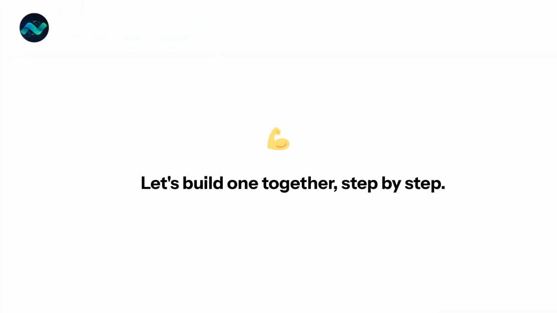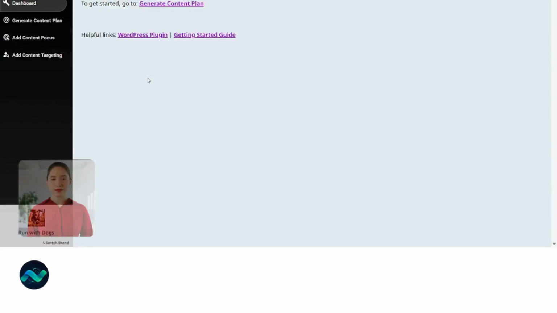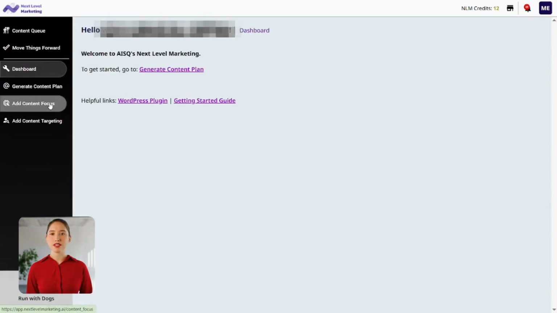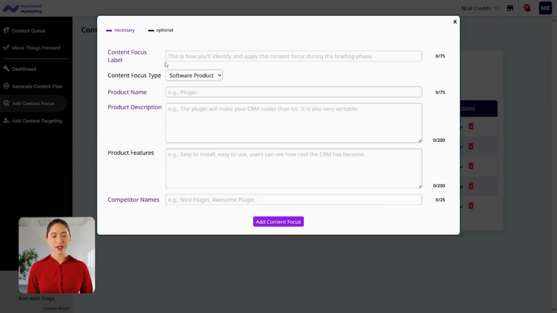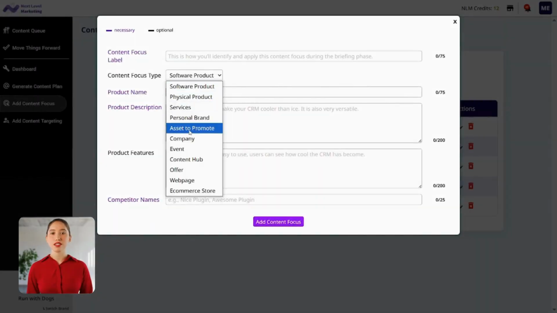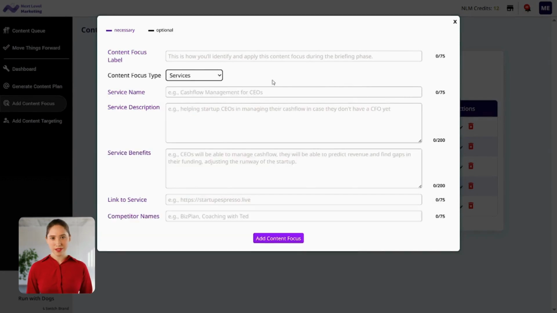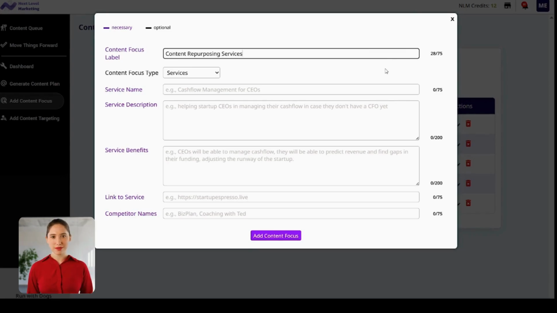All right, let's build one together right now. Start in the left-hand menu. Click Add Content Focus. That'll take you here. From the Content Focus type dropdown, choose Services to unlock the right fields. For the label, add something quick and easy to recognize later. Let's go with Content Repurposing Services.